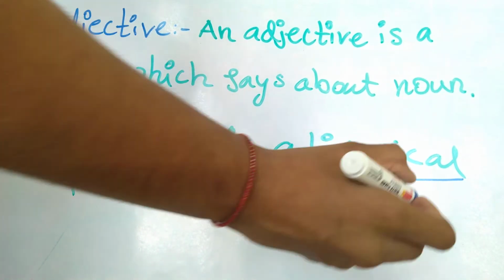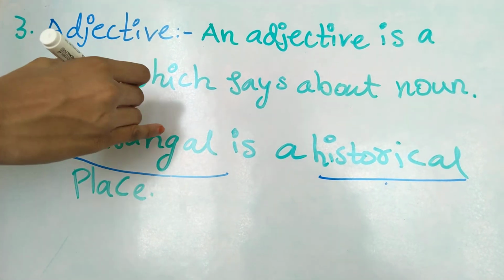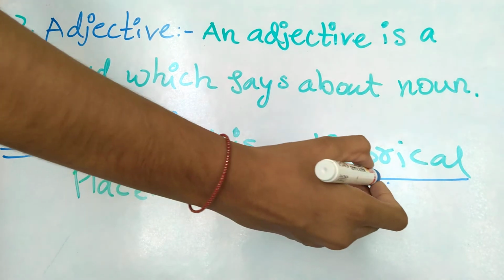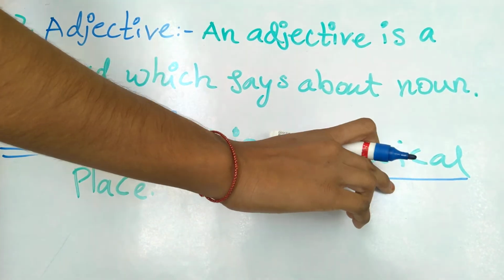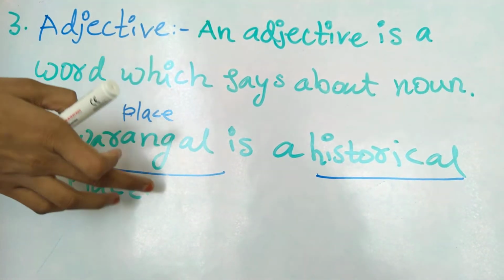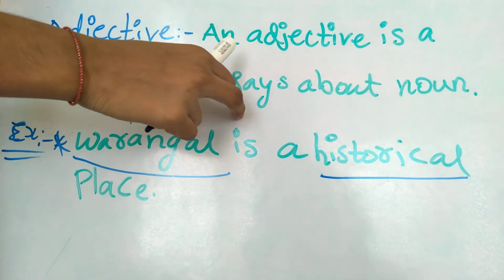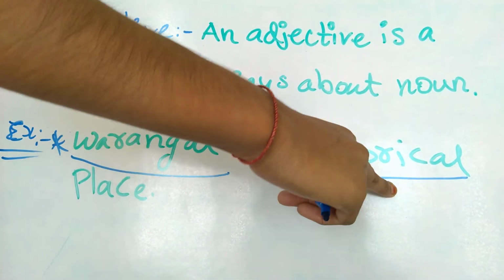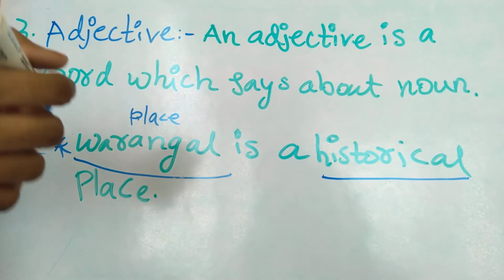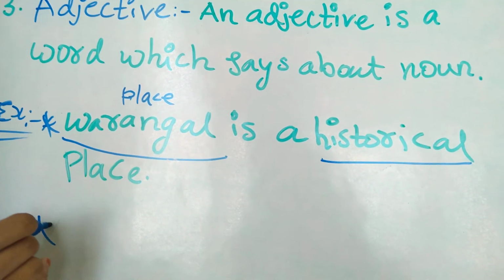This historical, this adjective is saying about Warangal. This is a place. This is historical, which means this is an adjective. Why is this an adjective? Because this adjective is saying about noun. An adjective is a word which says about noun. So historical is saying about Warangal. Warangal is a historical place. Okay, we will see another example.